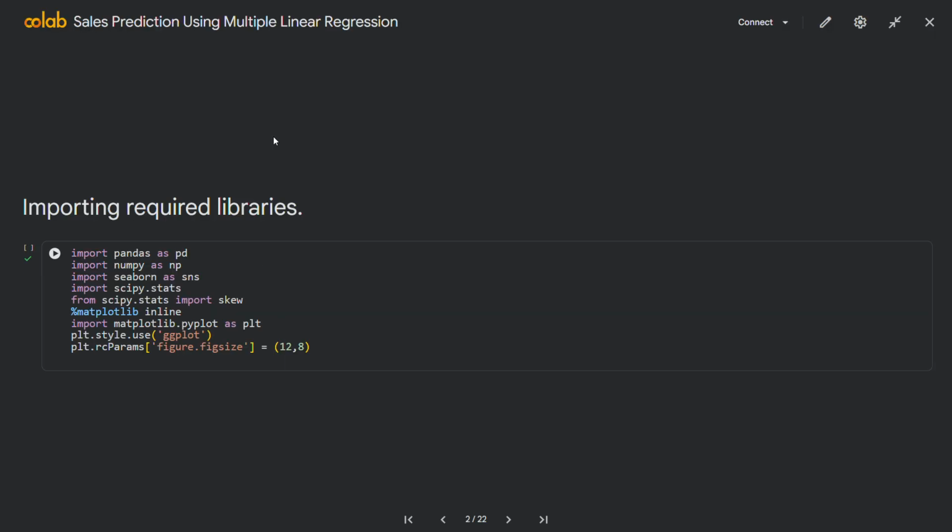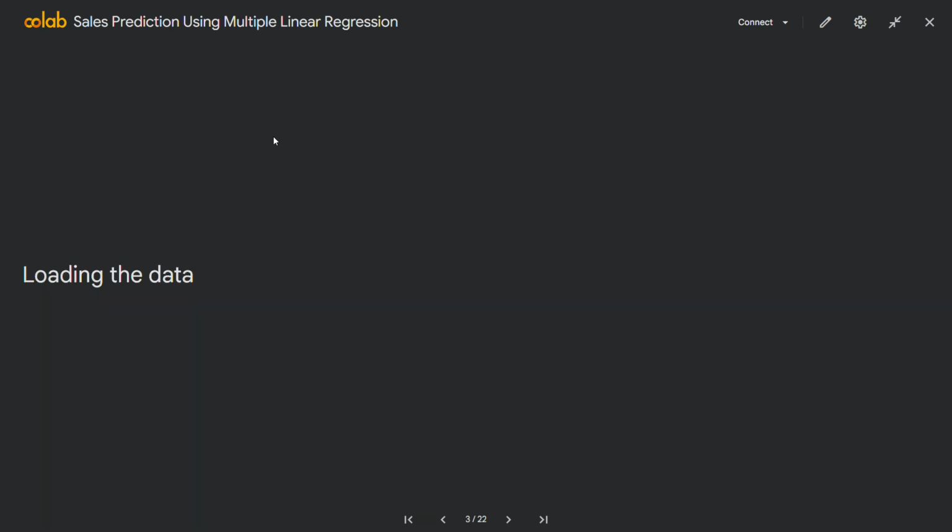For this project, I used Python along with several popular data science libraries. These include Pandas, NumPy, Seaborn, Scikit-learn, Matplotlib, Yellowbrick, etc. These libraries made data analysis and model development much more efficient.